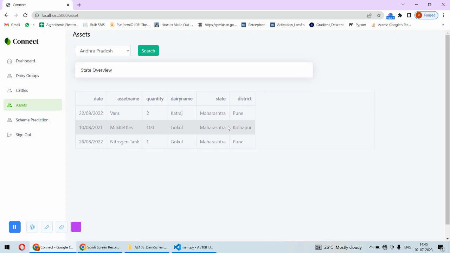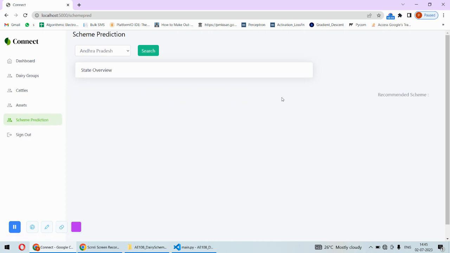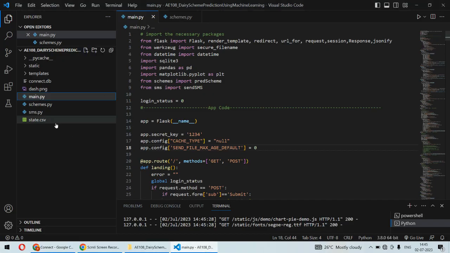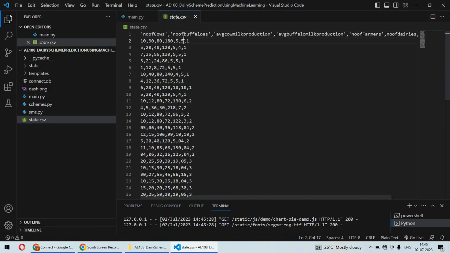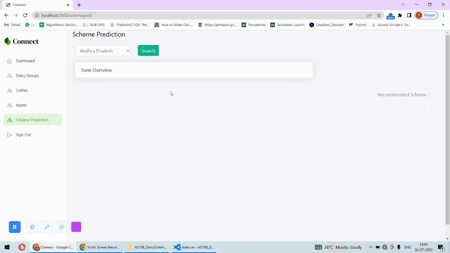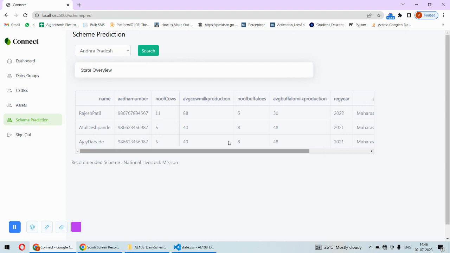The most important part of this project is the scheme prediction. The machine learning model is trained on a data set, the one I initially showed you. I will show it again. This is the data set: the number of cows, number of buffaloes, average cow milk production, all those things. Based on that, some scheme has to be recommended for that particular state. For example, I want to know which scheme is suitable for Maharashtra state. Considering the Maharashtra state data, this scheme is more suitable for Maharashtra state.